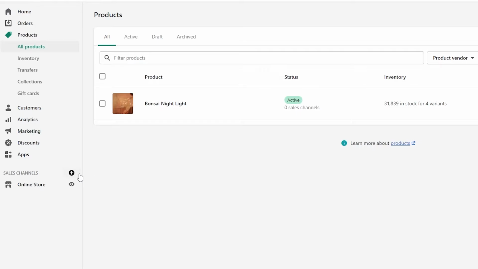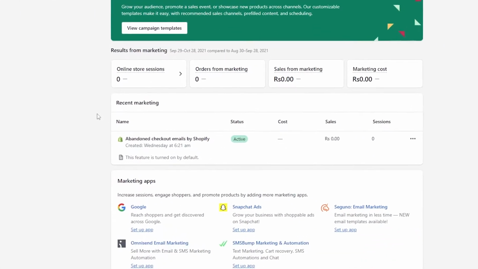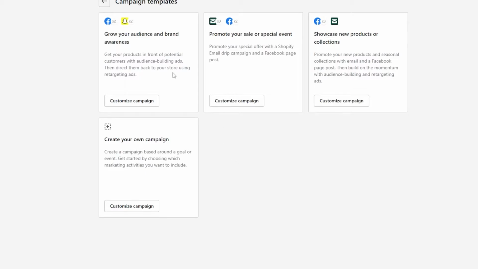But before they buy that, how will they know about your website? For that, all you have to do is come over here in the marketing section, and once you're over here, you can start different campaigns. So as you can see over here, if we click on campaign templates, we can grow our audience and brand awareness.